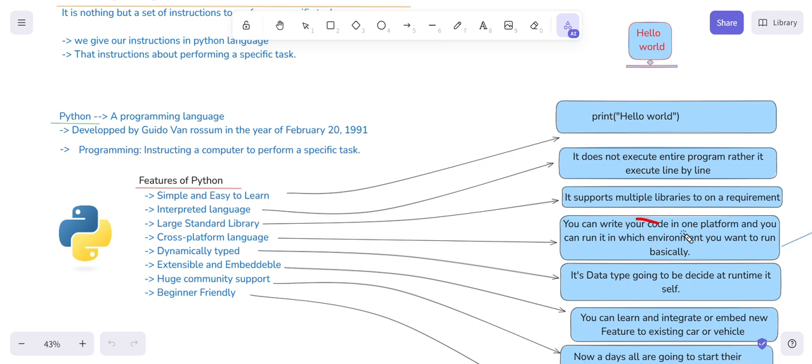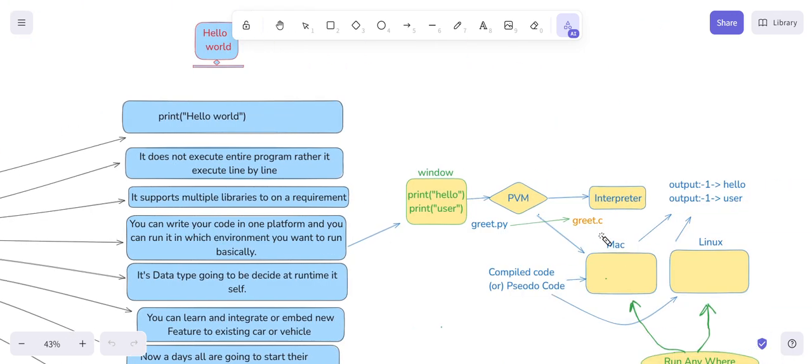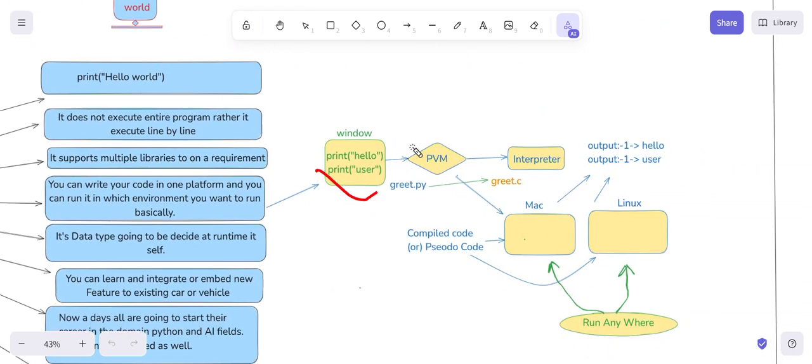You can write your code on one platform and run it in a different environment. As you have seen, I have written my code in Windows, and I will compile it, and then I will run the same code on Mac as well as Linux, and the output will look like this, right?